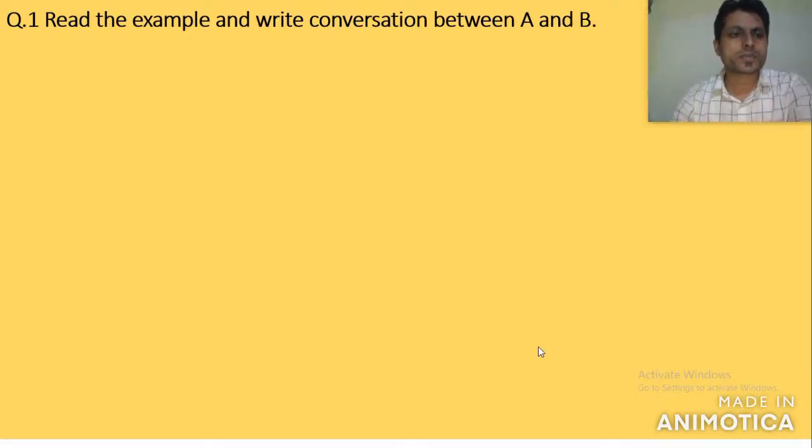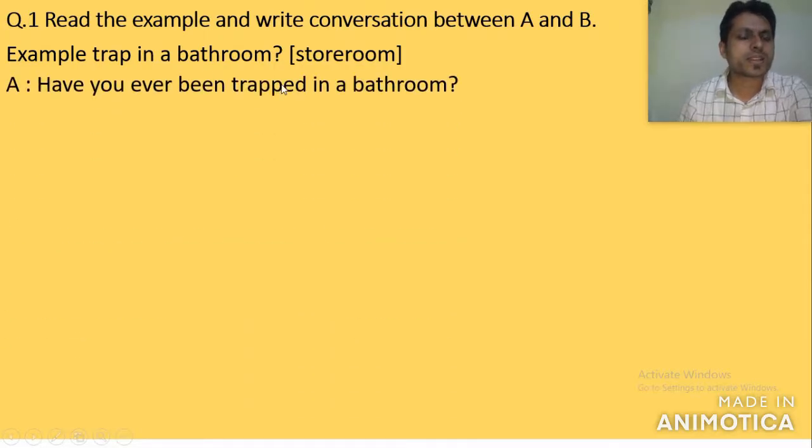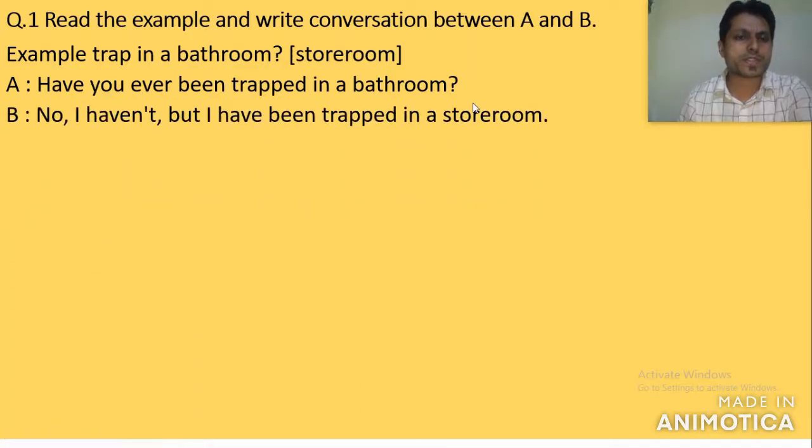Well, now look at question number 1. Read the example and write a conversation between A and B. Example: trap in a bathroom, storeroom. Look at here. Speaker A says, "Have you ever been trapped in a bathroom?" Speaker B says, "No, I haven't, but I have been trapped in a storeroom." Right? This is how speaker A and B make the conversation with each other.